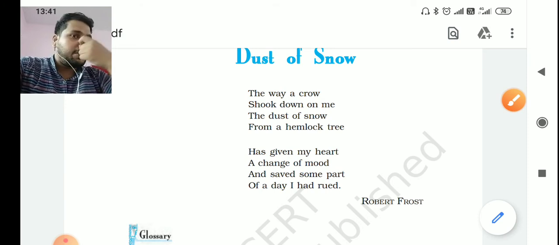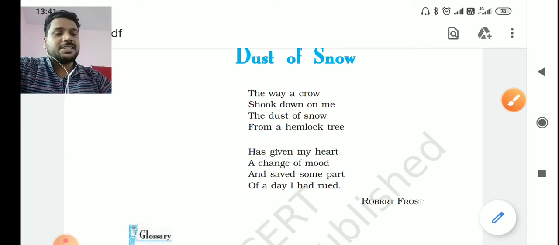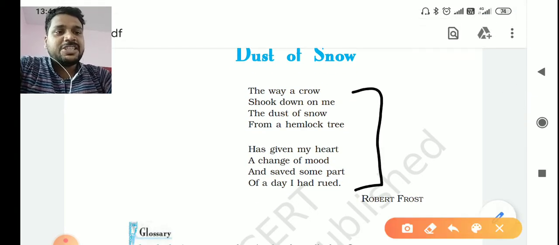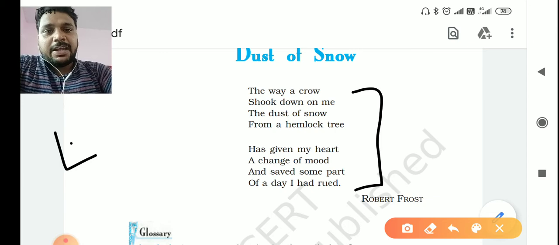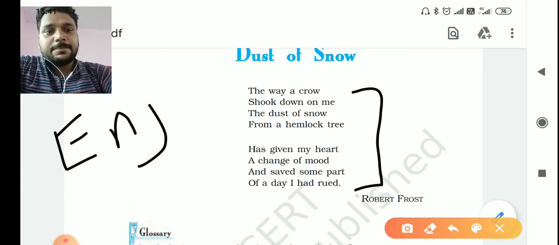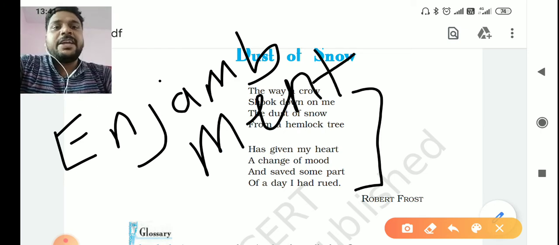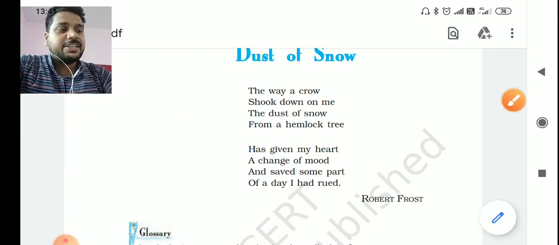Now continuing with the literary devices. So first, in the whole poem, enjambment is a literary device being used. What is the definition of enjambment?